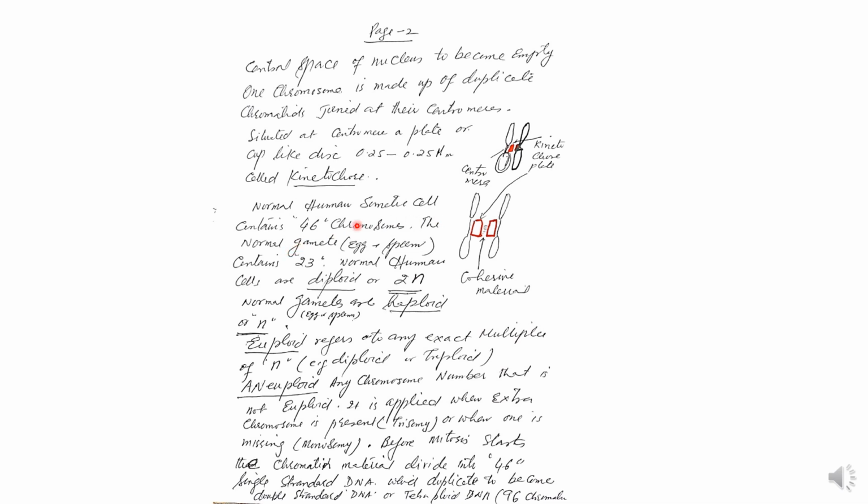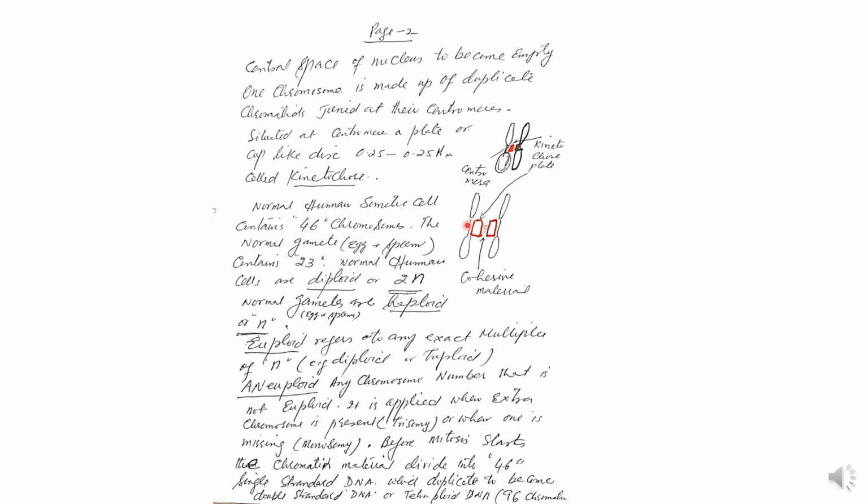So the newly formed cell will receive 46 chromatids only, not chromosomes. This pair will not pass to the other cell; rather, it will break down at this cohesive material. So one chromatid passes to one cell, the other to the other cell. They were 46 double, and now they again become 46 single in each cell.